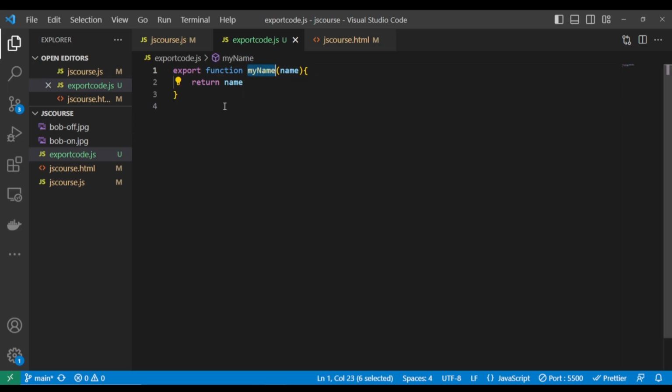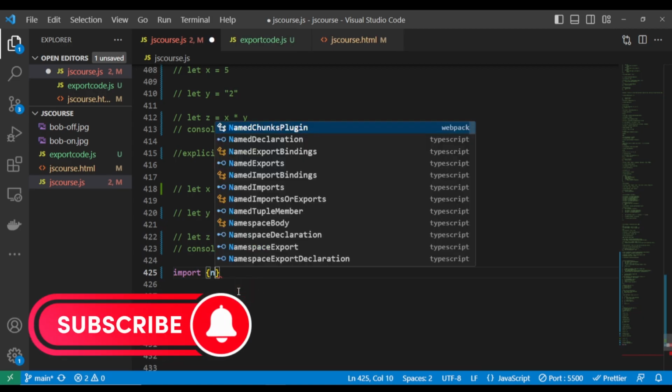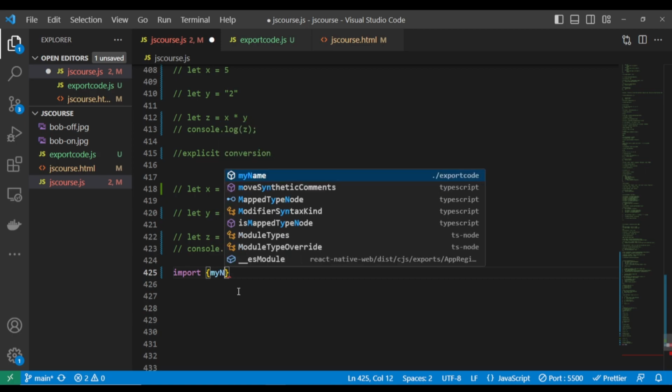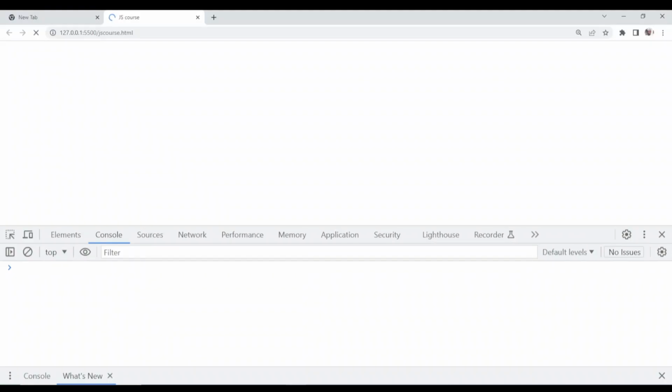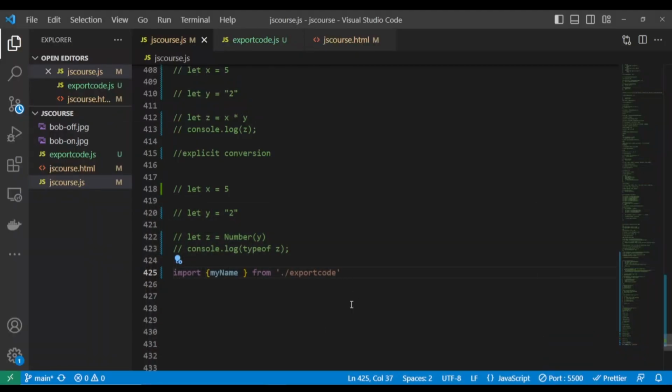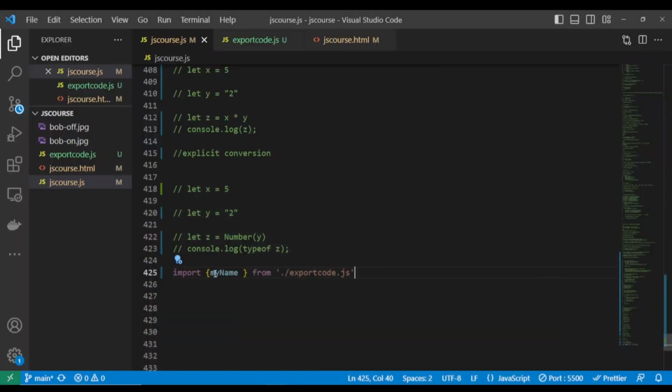Let me show you now. If I want to make use of this function in this file, I'm just going to write import, then put it in curly braces, myName, and then from, with the directory where the file is, the JS code file. So now we have just imported this function, and how do we start using it?